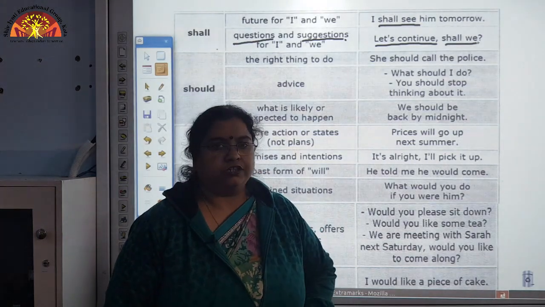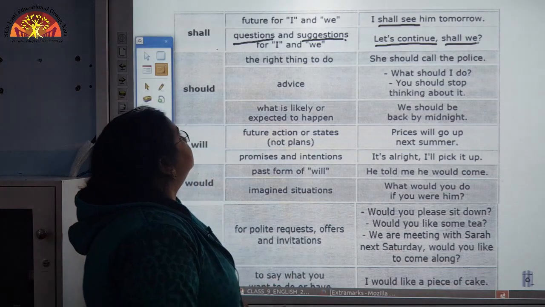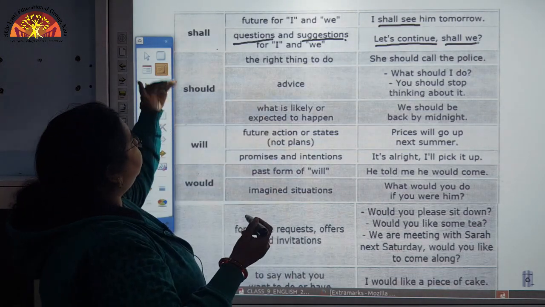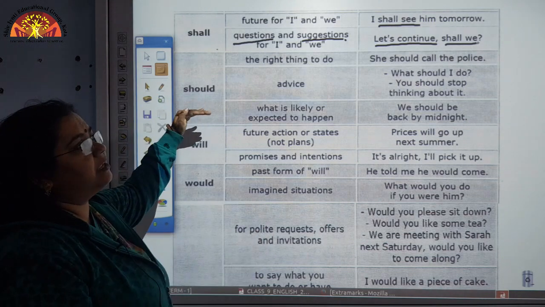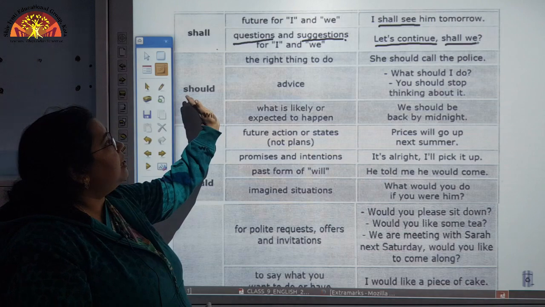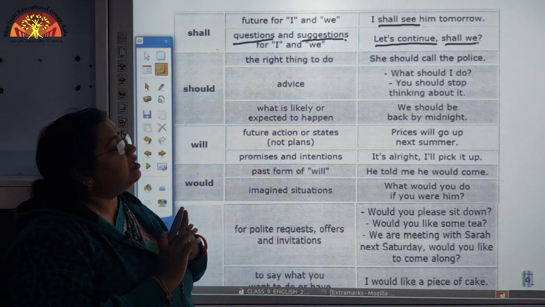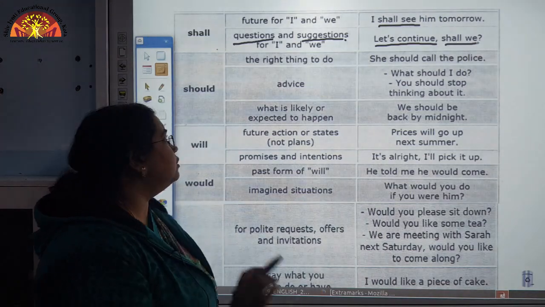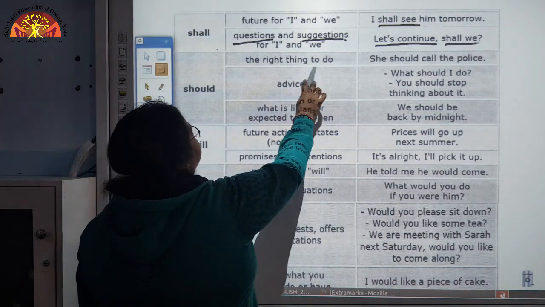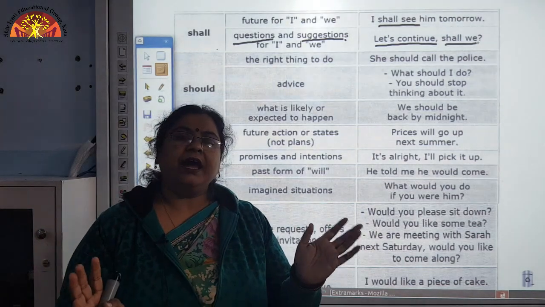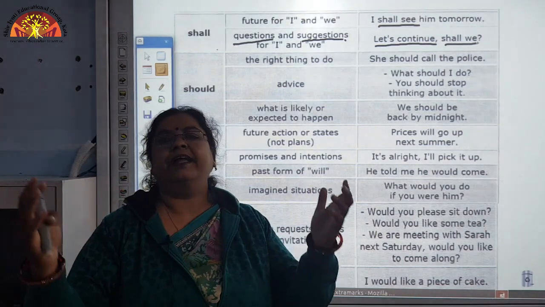Now, similarly, shall has a past tense. We have to use the modal should to show the past tense here. Now, should is also used with the right thing to do. That means something which is correct and should be done like that.